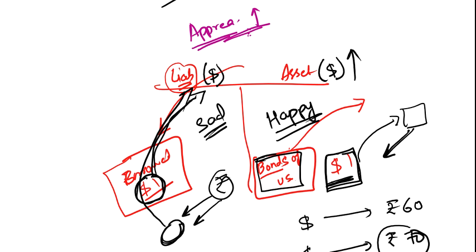Your liabilities are in dollars; if the value of the dollar decreases, you will be happy, but if the value of the dollar increases, you will be sad. Clear? So understand it in such a way that this is your assets, otherwise you will get very complicated in terms of currencies.